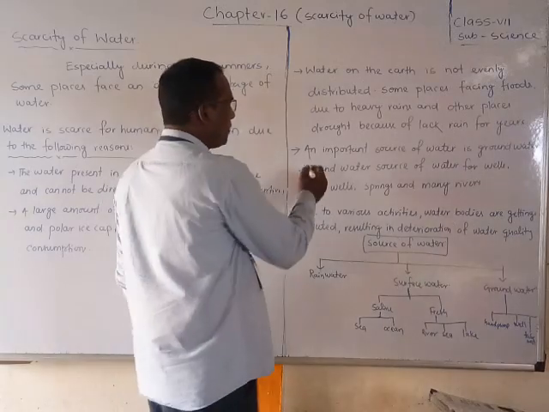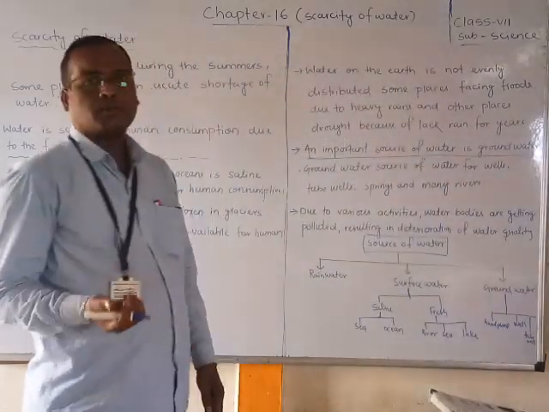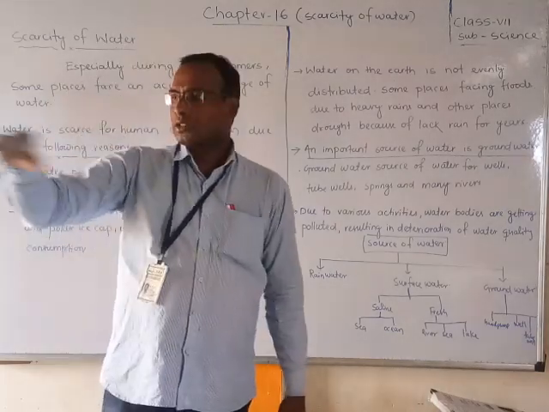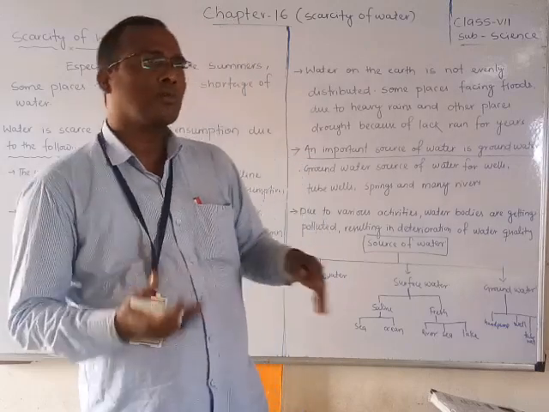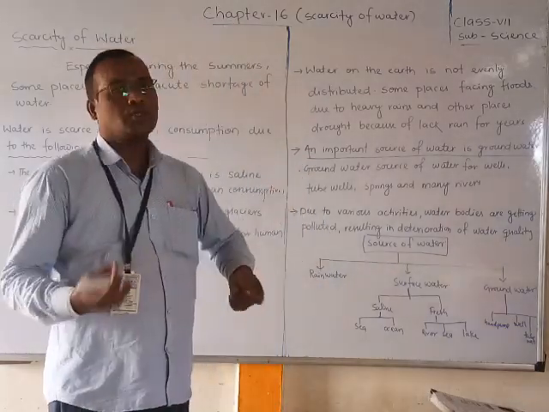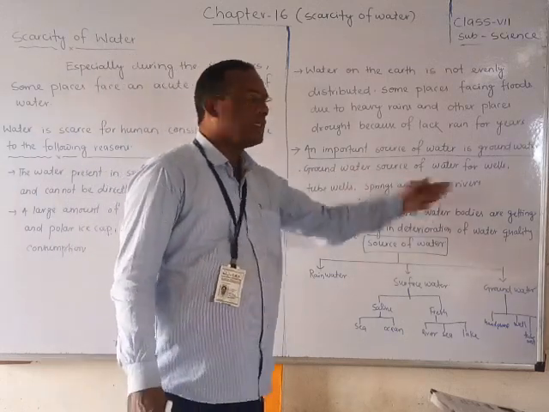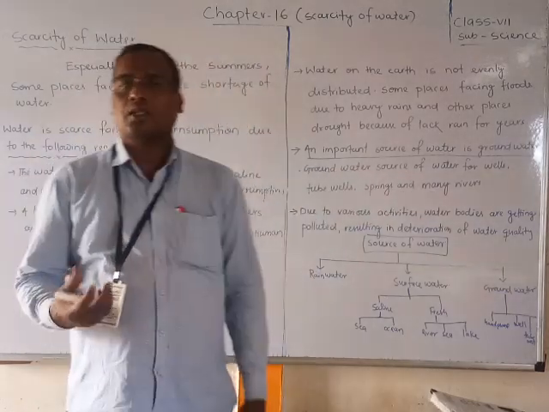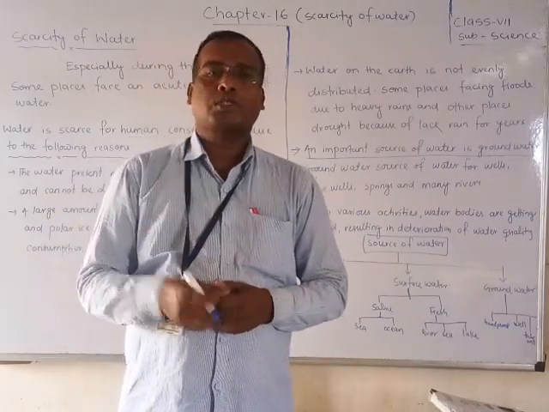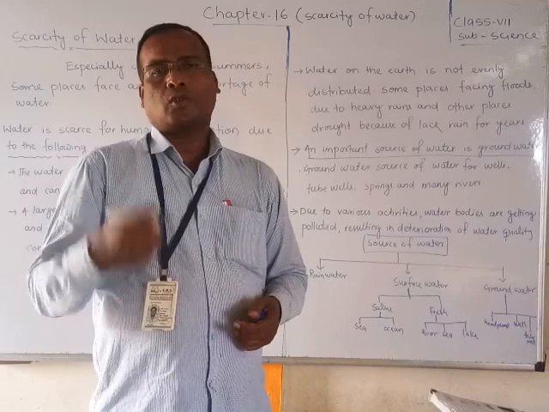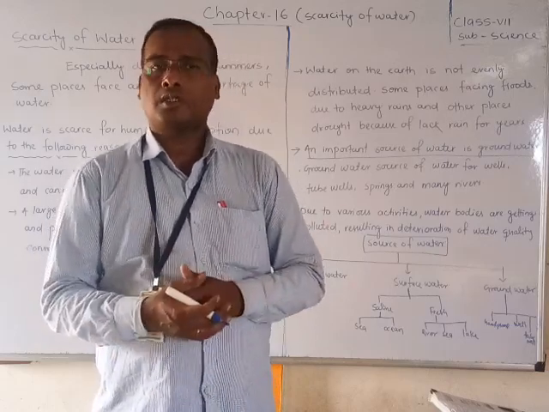With that groundwater, we make wells, use hand pumps, do boring, and use motors to take the groundwater and use it in our daily life.